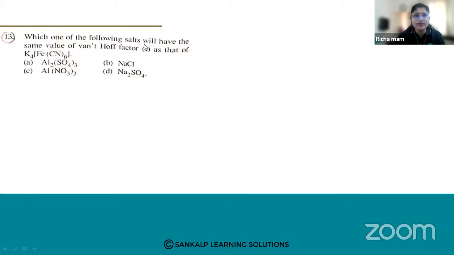Which one of the following salts will have the same value of Van 't Hoff factor as that of K4[Fe(CN)6], potassium hexacyanoferrate? So which salt will have the same value of i as this particular complex? Okay, let us calculate. K4Fe(CN)6.